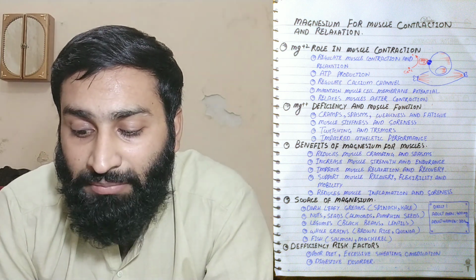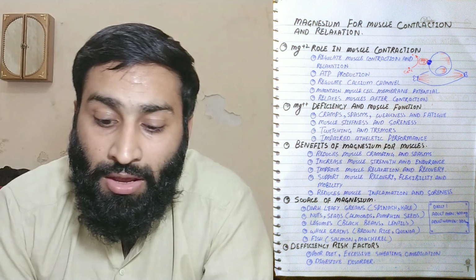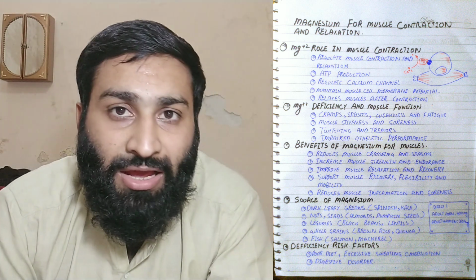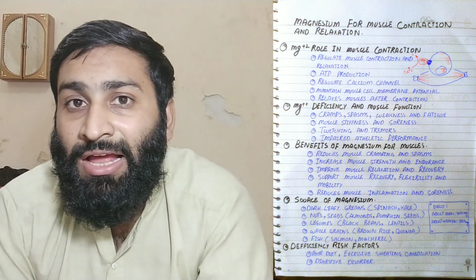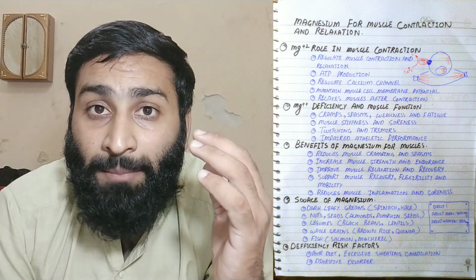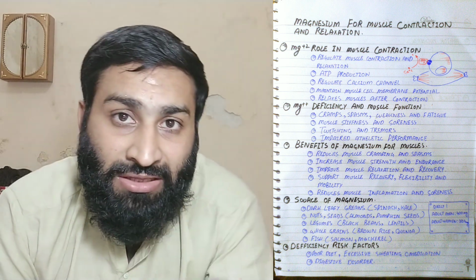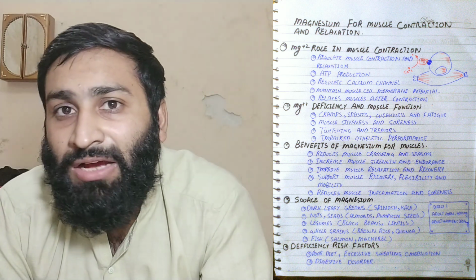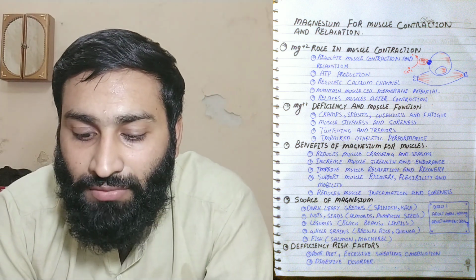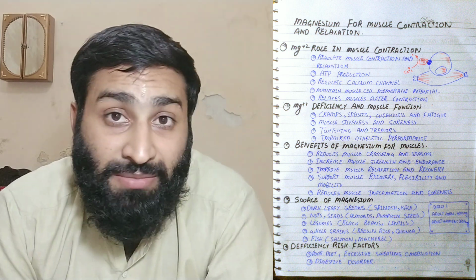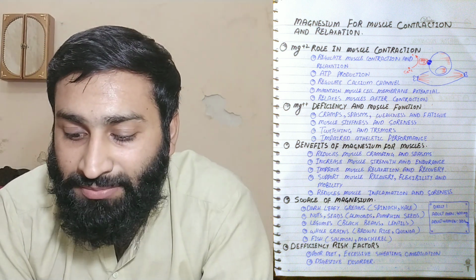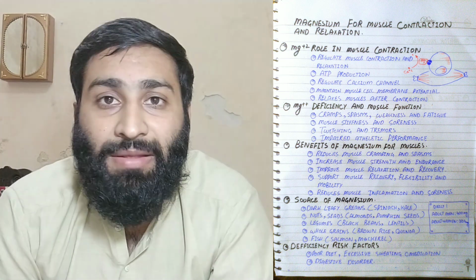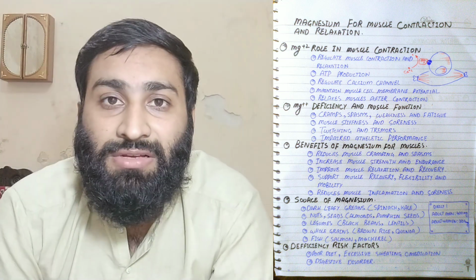Magnesium deficiency and muscle function. Let's understand about that: cramps, spasm, weakness and fatigue. Why? Because whenever there is no need for calcium influx, the magnesium helps prevent the calcium gated channel from working, so the calcium will not move inside. In this way the muscle functions properly. If not, magnesium deficiency causes cramps, spasm, weakness and fatigue, along with muscle stiffness and soreness.